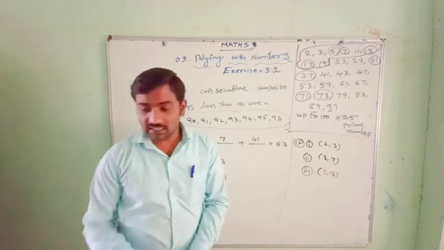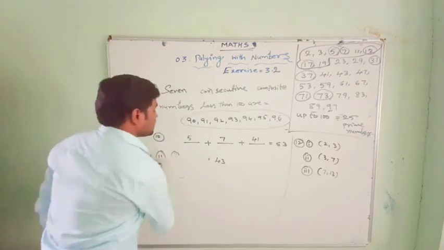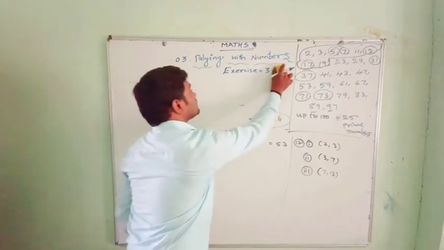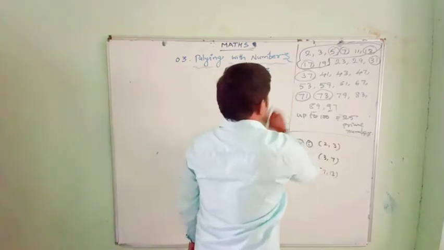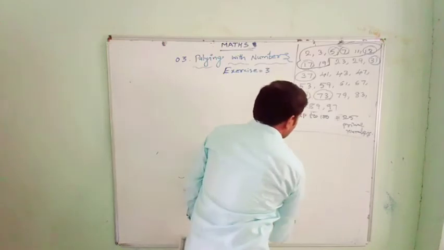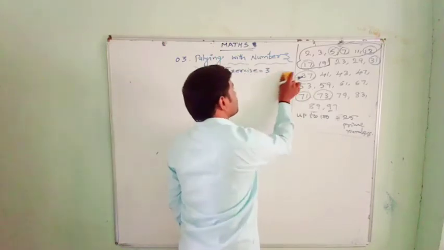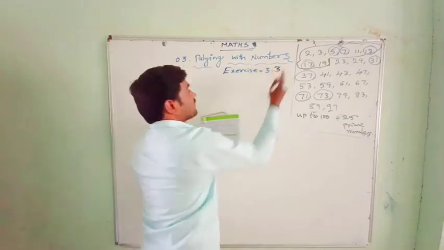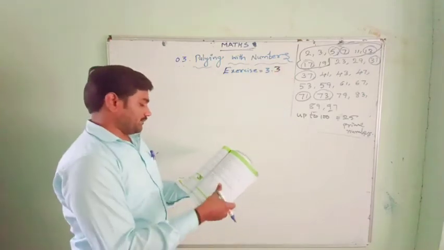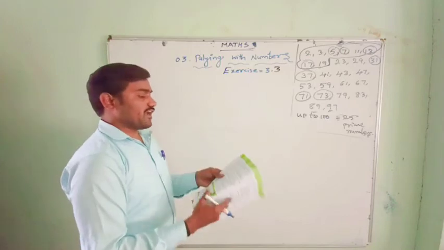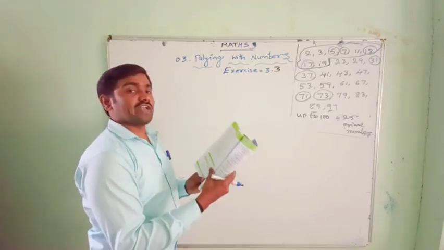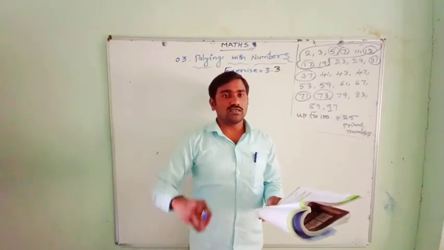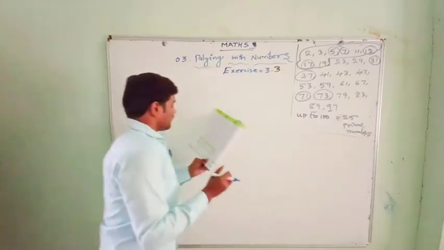Okay, we'll go for the next exercise and complete its problems. It is a very simple exercise. Now you have to remember these prime numbers up to 100. The next is exercise number 3.3. This is prime factorization. In this you have prime factorizations. How to find the prime factorization? You must learn that.